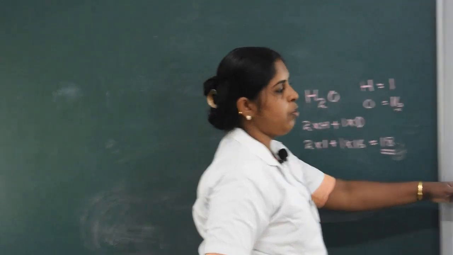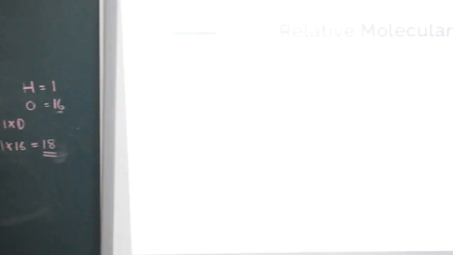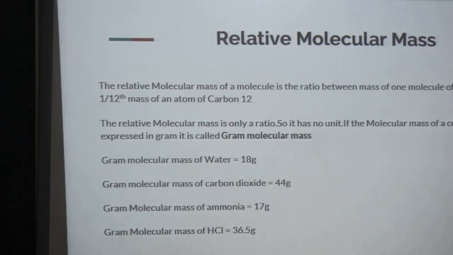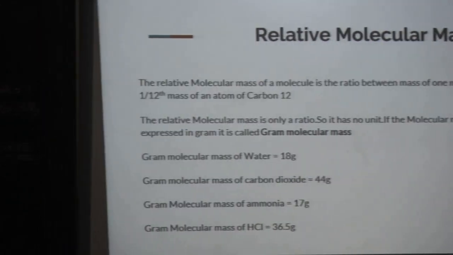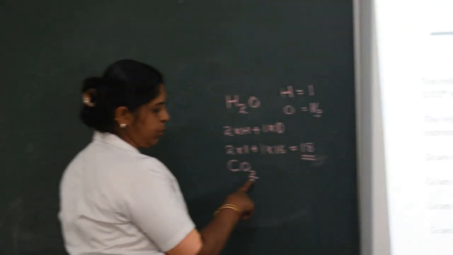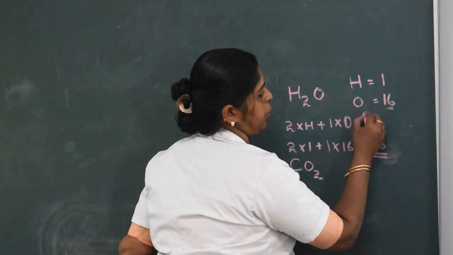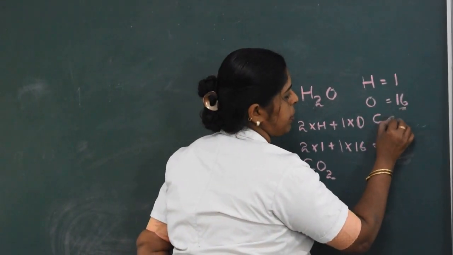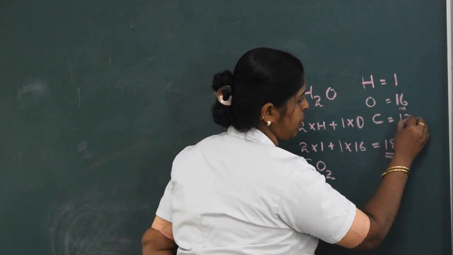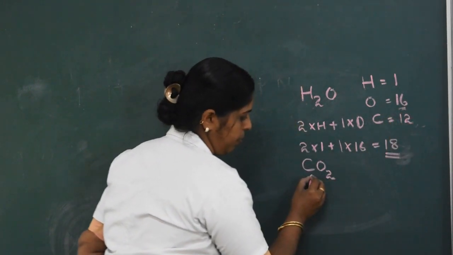Similarly in the case of carbon dioxide, the formula is CO2. Here 1 carbon and 2 oxygens are present. The relative atomic mass of carbon is 12.